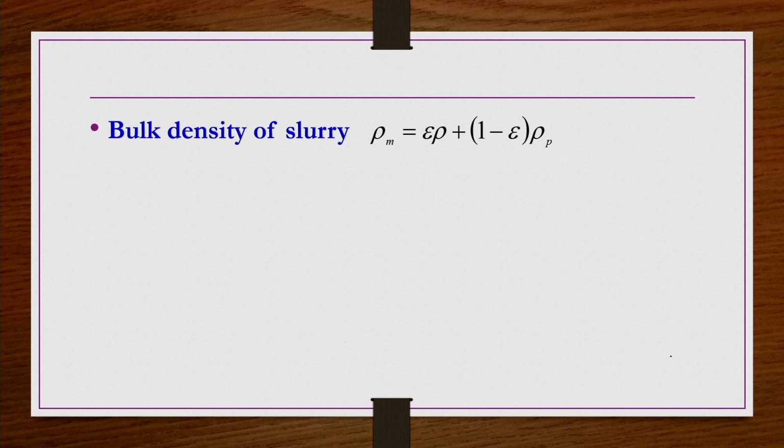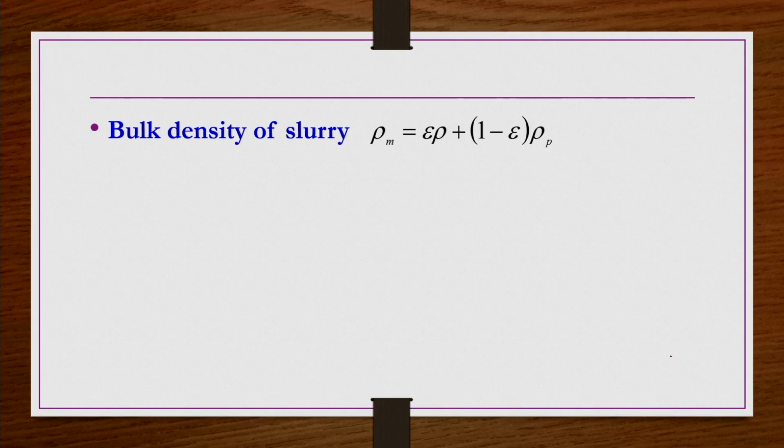Similarly, the density of the slurry or the mixture or the suspension, now you can take as a weighted average of the densities of liquid and particle. So rho m equals epsilon rho plus (1 minus epsilon) rho p. So rho is the density of the liquid, and rho p is the density of the particle, epsilon is the volume fraction of the liquid phase, and 1 minus epsilon is the volume fraction of the solid particles in the suspension.